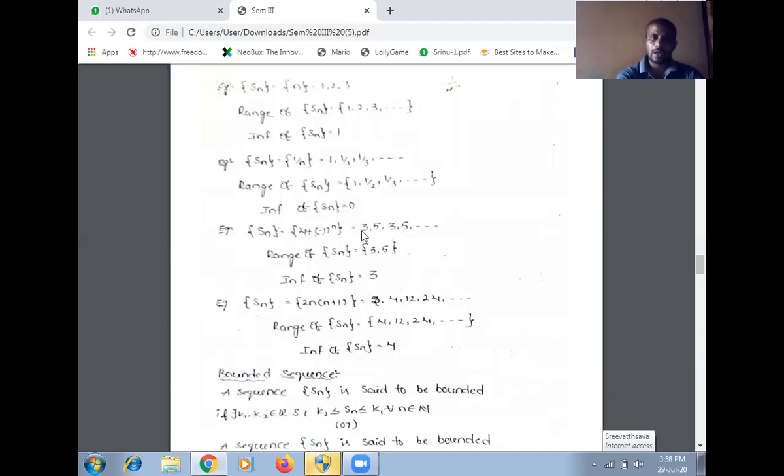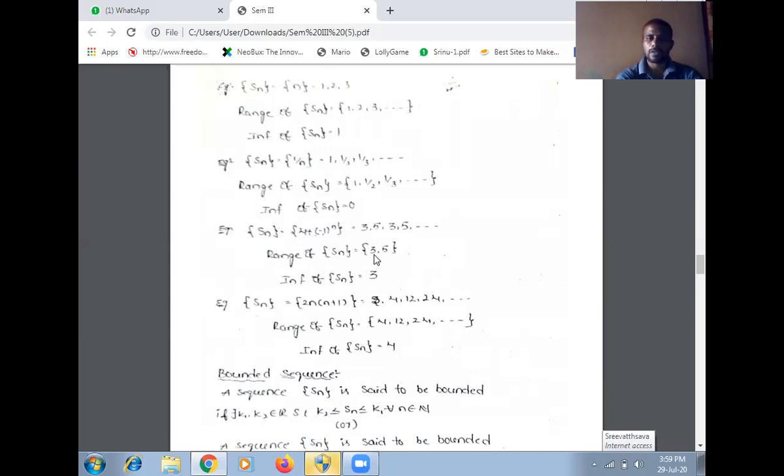So what is the sequence here? 3 comma 5 comma 3 comma 5 is the sequence. So here 3 comma 5 are the repeated values of in this sequence. 3 5లు ఈ అనుక్రమంలో పునరావృతం అవుతున్నాయి. కాబట్టి రేంజ్ ఆఫ్ దిస్ సీక్వెన్స్ ఇస్, ఈ అనుక్రమం యొక్క వ్యాప్తి 3 కామా 5 అవుతున్నాయి. సో వాట్ హియర్ infimum of Sn equal to 3.